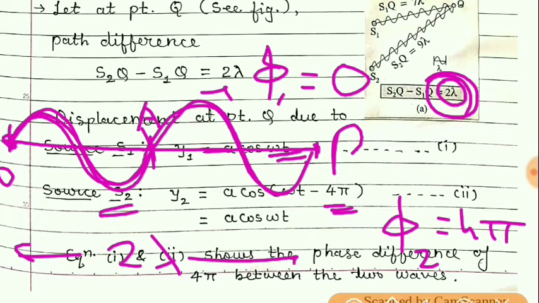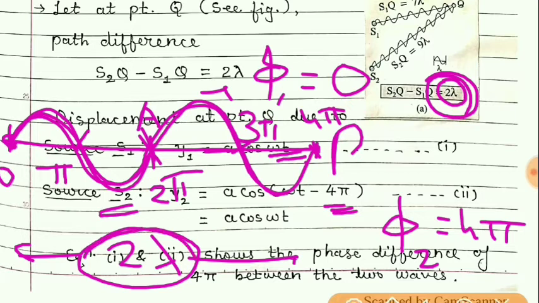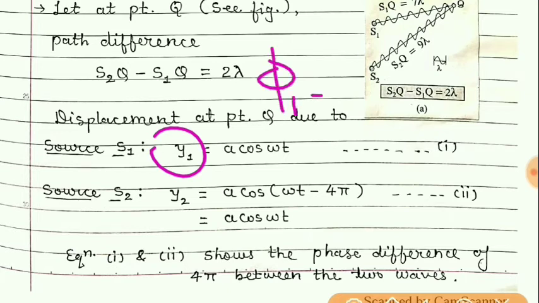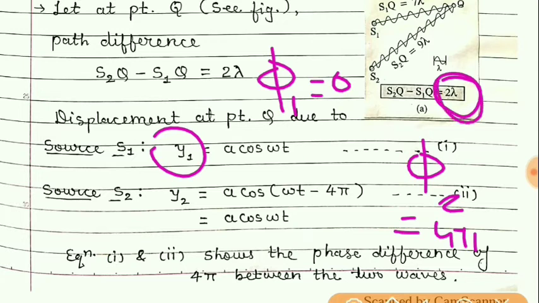But in terms of phase, we can say this is pi here, this will be 2 pi, this will be 3 pi, and at point P it will be 4 pi. So if the path difference is 2 lambda, then phase difference will be 4 pi. Phase difference means in terms of angle. And so if the first wave has a phase of 0, then the second wave should have a phase of 4 pi if it has a path difference of 2 lambda.